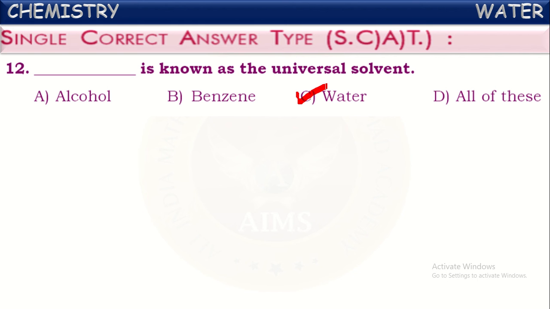Because water can dissolve almost everything into it. Of course, it is another matter to what extent it dissolves, but almost all substances dissolve into water. That is why water is called a universal solvent. Some substances dissolve to a large extent and some to a lesser extent, and they may take a long time for the dissolution. But anyhow, almost all the substances dissolve into water. That is why we call it the universal solvent.